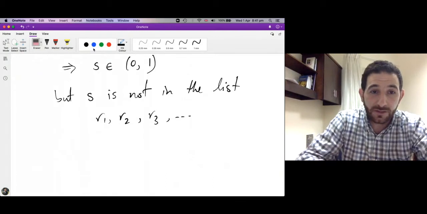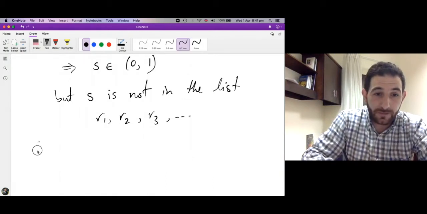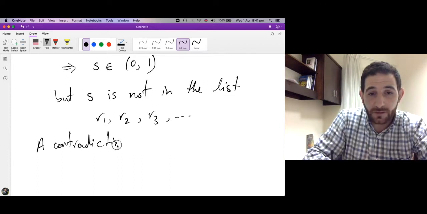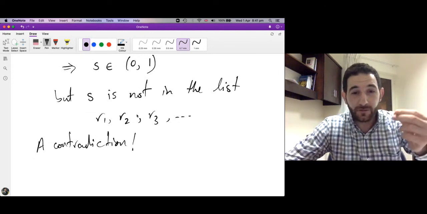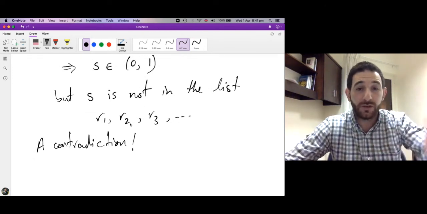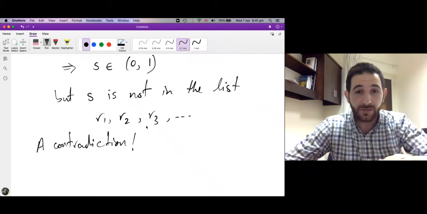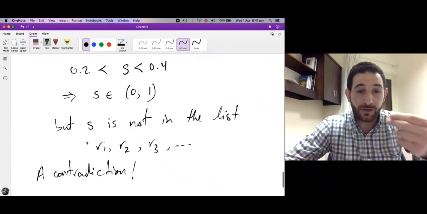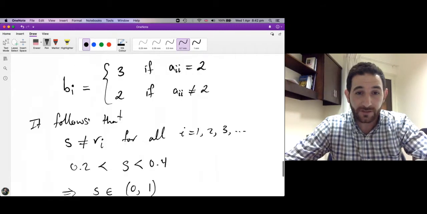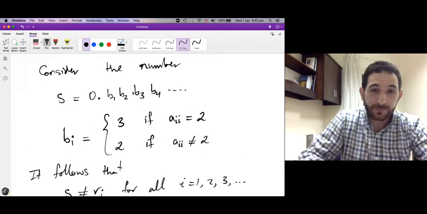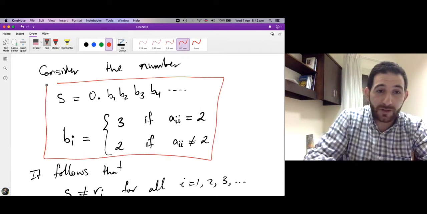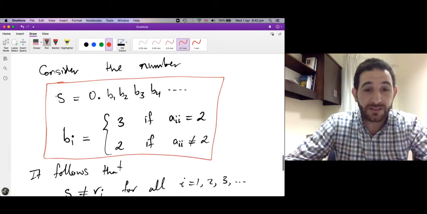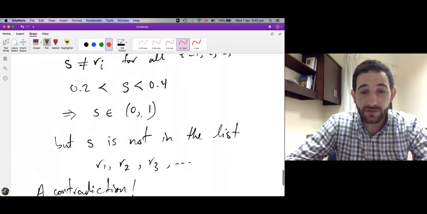So this is a contradiction. So we have a contradiction. Contradicting what? That we have a contradiction. The contradiction is that in the very beginning of the proof we assume that we have a list of all the numbers between 0 and 1, real numbers, but apparently we found a number, the number s constructed in this way. So this is how we construct the number s, and this number s is not in the list, it can't be in the list, and it belongs to the interval between 0 and 1.